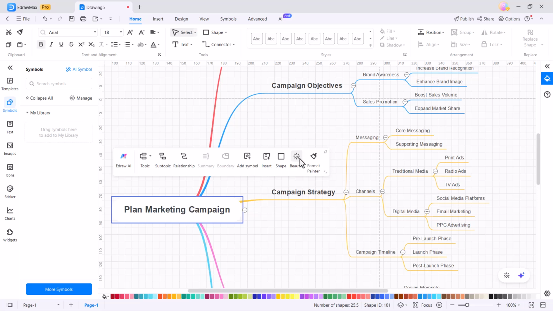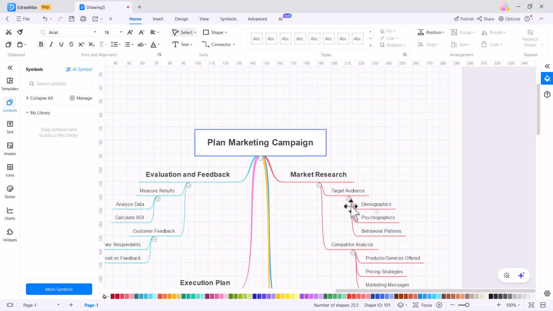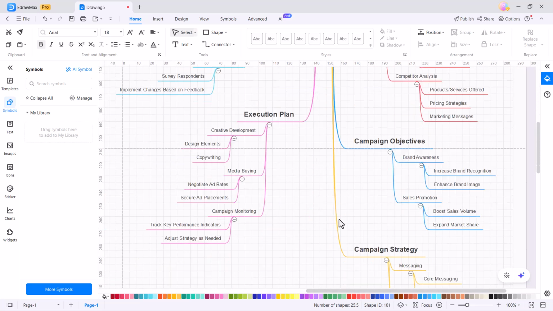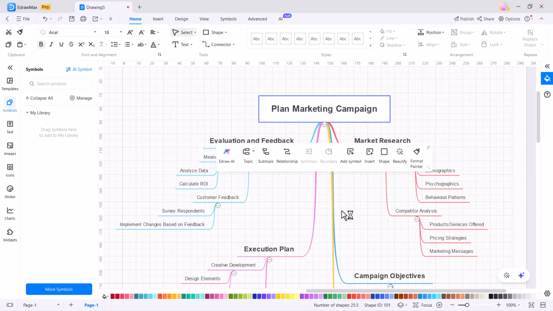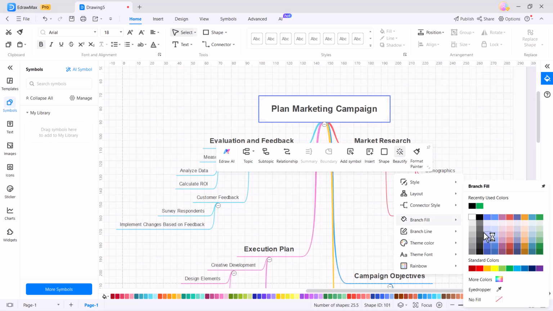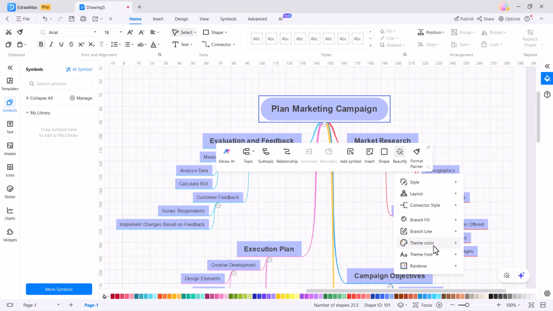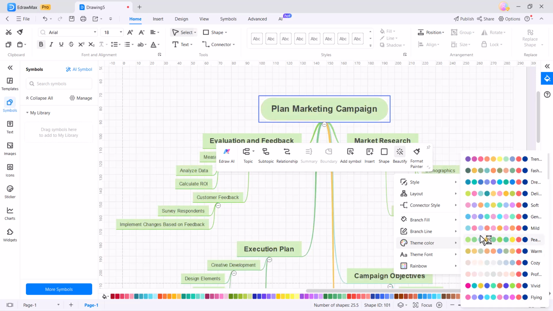You can also change the layout. Here we have different layout options. Select the one you like. You can also change the connector styles and branch fill. You can change the branch line. You can change the theme color, theme font and rainbow.